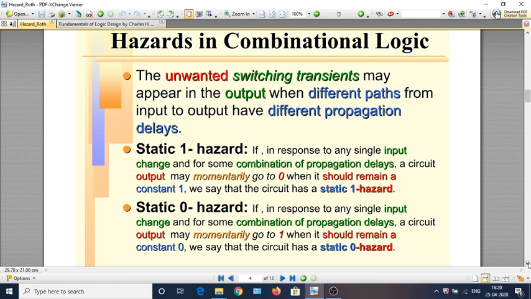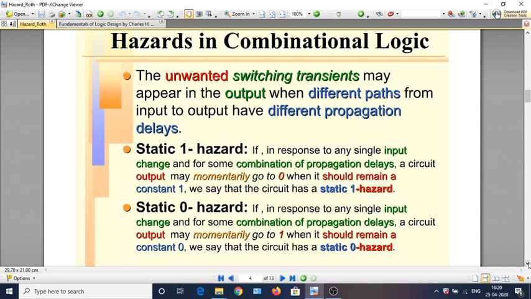Given the values of the input variables in a combinational circuit, you can find the value of the output variables just by going through the gates and finding the output logically. So far we have not bothered about propagation delay, as in an ideal circuit.